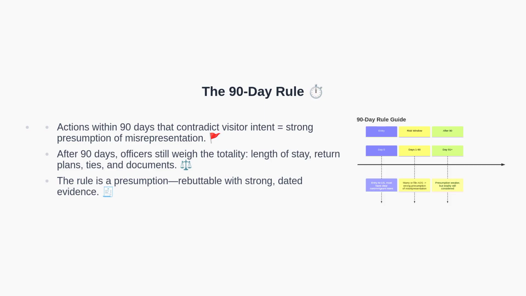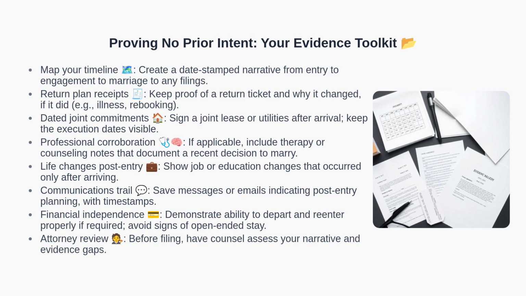Speaking of evidence, here is how to build a credible record. To build a strong record that decisions were made after entry, start by mapping a detailed timeline from entry to engagement to marriage to filings, with dates. Maintain proof of a return ticket and any legitimate reasons it changed.